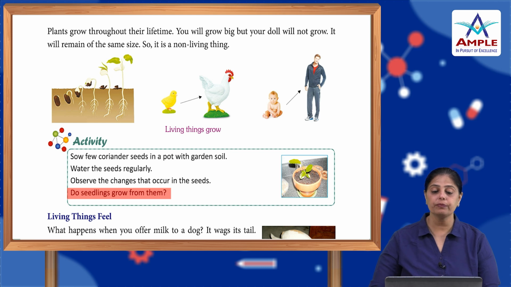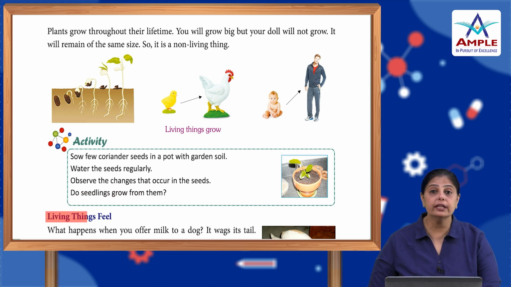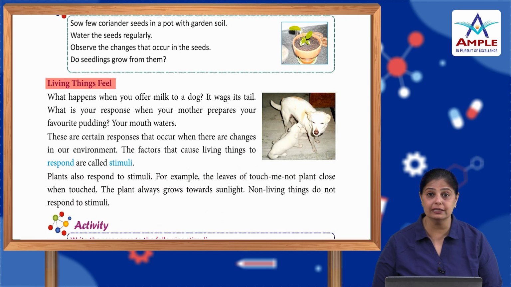Alright, now next, living things feel. So children, we all have emotions, be it plants, be it animals, be it humans, all living organisms have feelings. We have different types of emotions. We may feel that the plant is just there, it does not feel, but however, it does feel, and it does get impacted. If it gets impacted, you will see that it doesn't grow further, it dies.